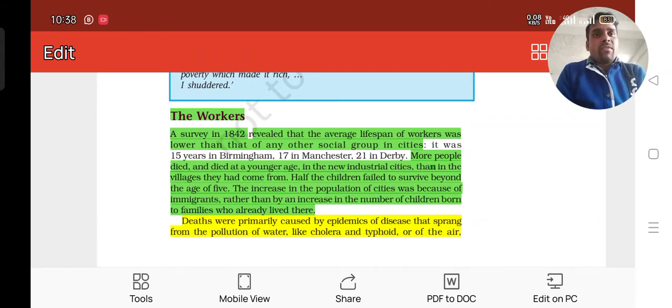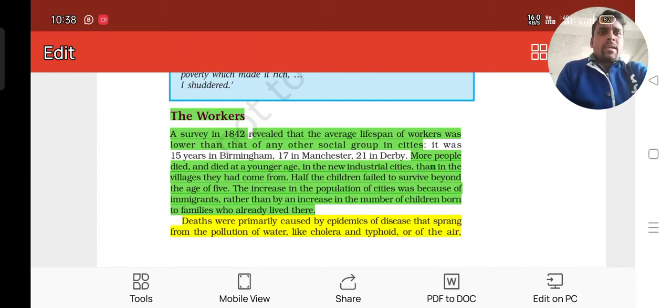But this affected the people more, because they may not be living in hygienic areas; they may be living wherever they find a place. So the children used to die; young children used to get infections and die. The deaths were primarily caused by epidemics of diseases that sprang from the pollution of water, like cholera and typhoid, or TB and others spread through the air.